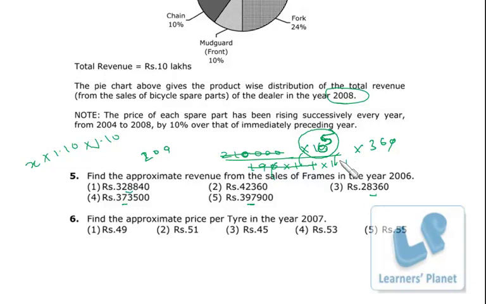Now after this cancellation, 11 3s are 33, we are left with 3, then 11 2s, so we'll be getting 32 point something. So our initial digits should be 3 and 2, and after 3 and 2 we have 10 to the power 5. So this is neglected, this is neglected, and the initial digits must be 3 and 2. So this is the correct option. No need to go for the actual multiplication.